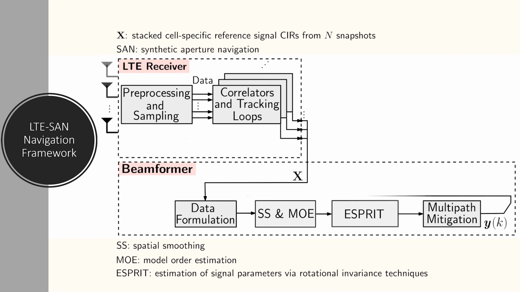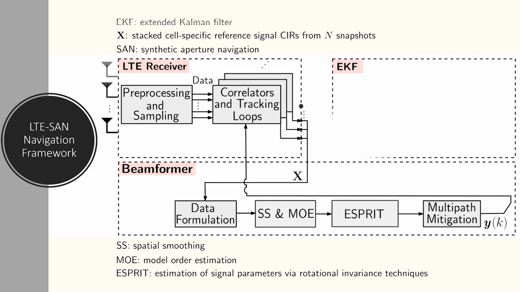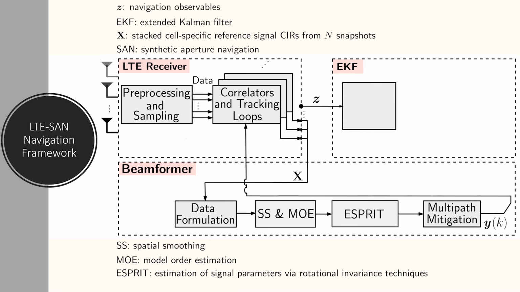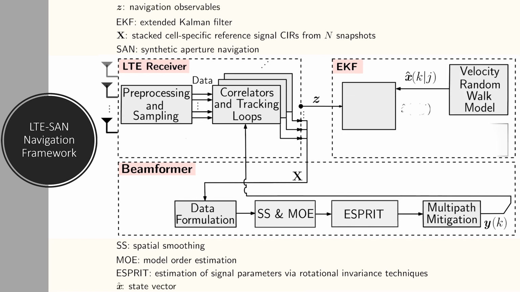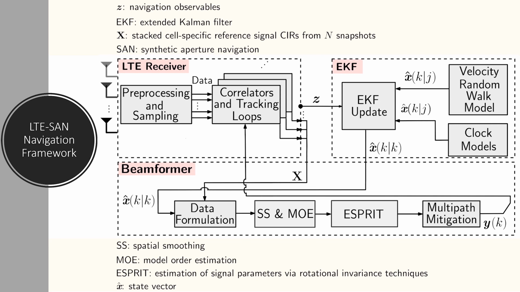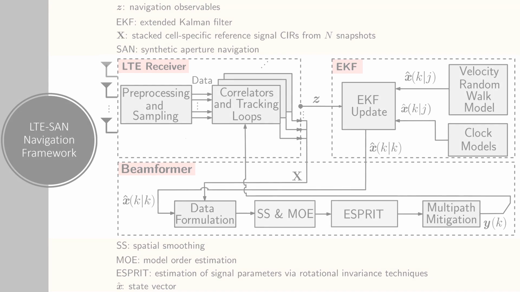The beamformed data is processed and the corrected carrier phase measurements are fed back to the LTE receiver, which refines the navigation observables that are subsequently sent to an extended Kalman filter to estimate the pedestrian-mounted receiver position and velocity, along with the clock biases of the receiver and LTE transmitters.